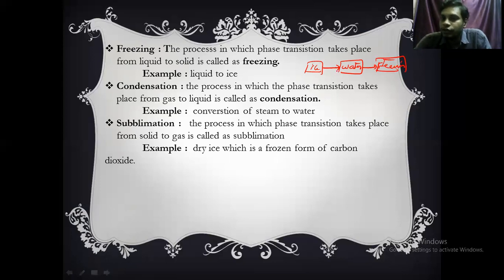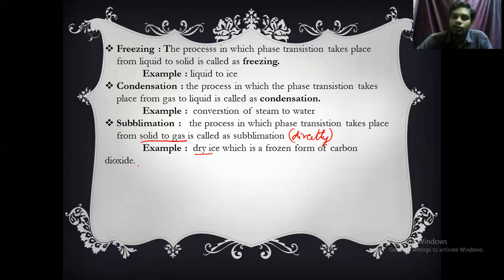Clear? But without converting into liquid, if a solid directly converts into gas, that process is called sublimation. So the process in which the conversion takes place from solid to gas directly, that is called sublimation. Example, dry ice, which is frozen carbon dioxide, forms carbon dioxide gas. If you take dry ice, it will turn into carbon dioxide gas. Or else camphor. Camphor is also a good example of sublimation.